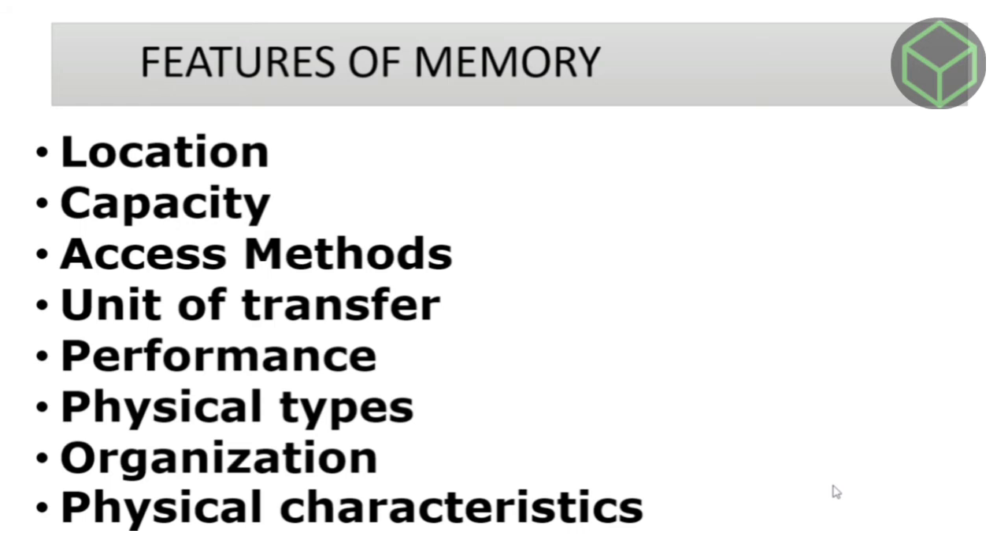Seventh one, organization. It defines the physical structure of the bits used in the memory. And the last feature of memory is physical characteristic. It specifies the physical behavior of the memory, like volatile, non-volatile, or non-erasable memory.